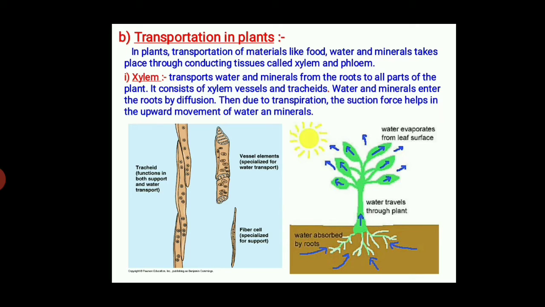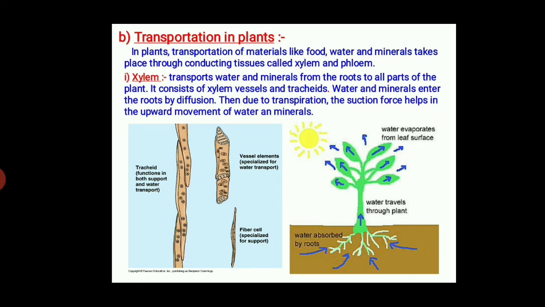Now we talk about transportation in plants. What is transportation in plants? In plants, transportation of materials like food, water, and minerals takes place through conducting tissues called xylem and phloem. First of all, xylem: xylem transports water and dissolved minerals upward from the roots to different parts of the plant. And second, phloem: phloem distributes food prepared by the leaves to different parts of the plant.